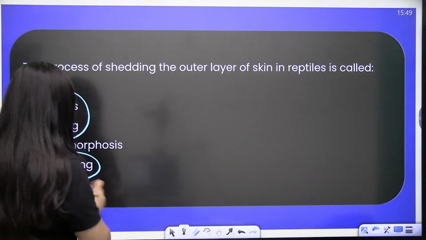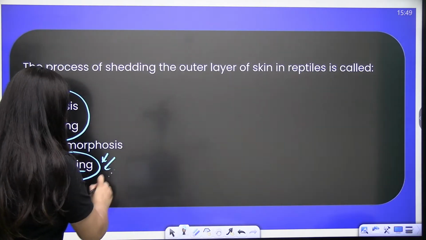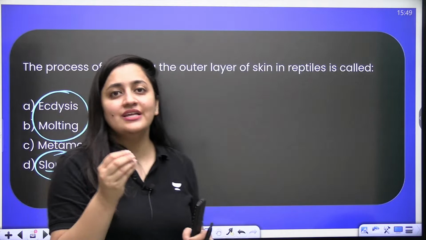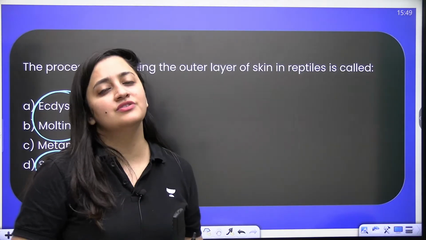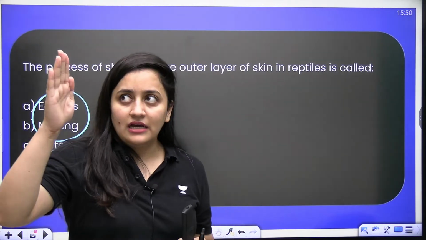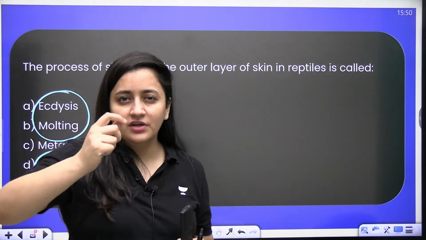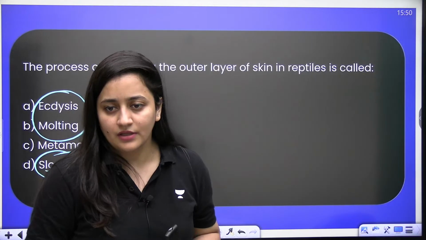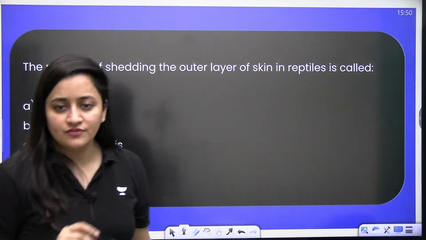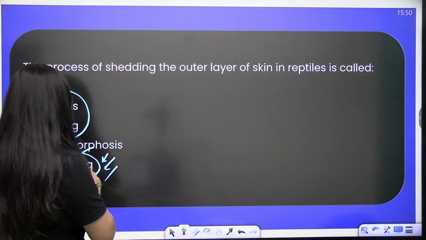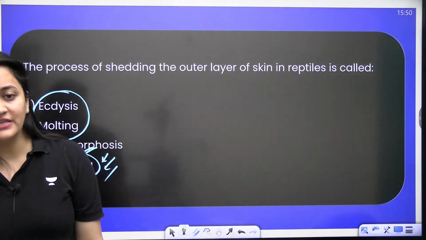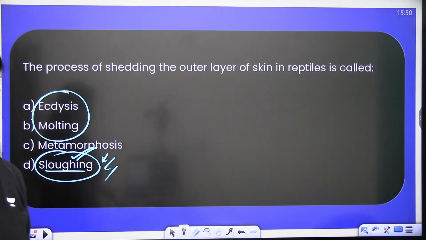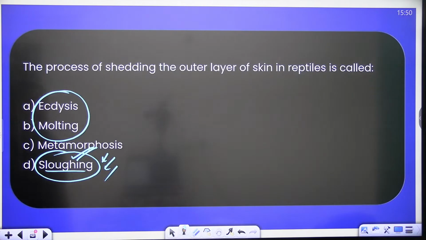But here sloughing also means the shedding of skin, especially in reptiles, because their skin will turn into a bluish color and then shed off. So in the case of a snake, which is a reptile, we can also use this word sloughing, because they have specified it.